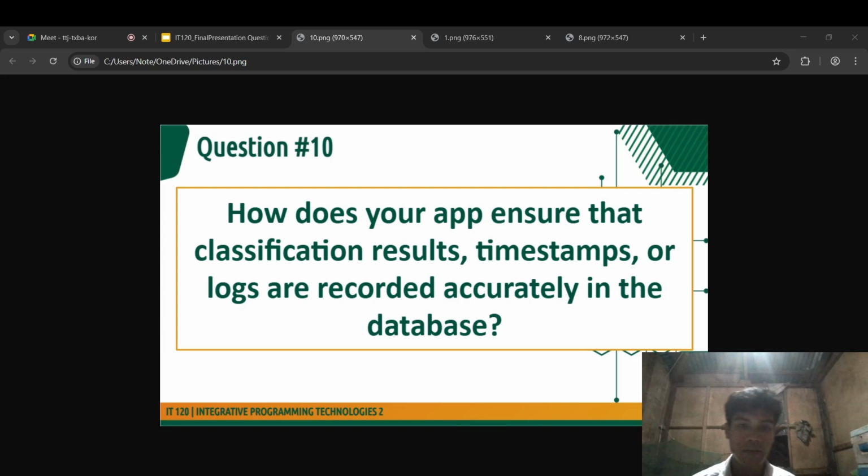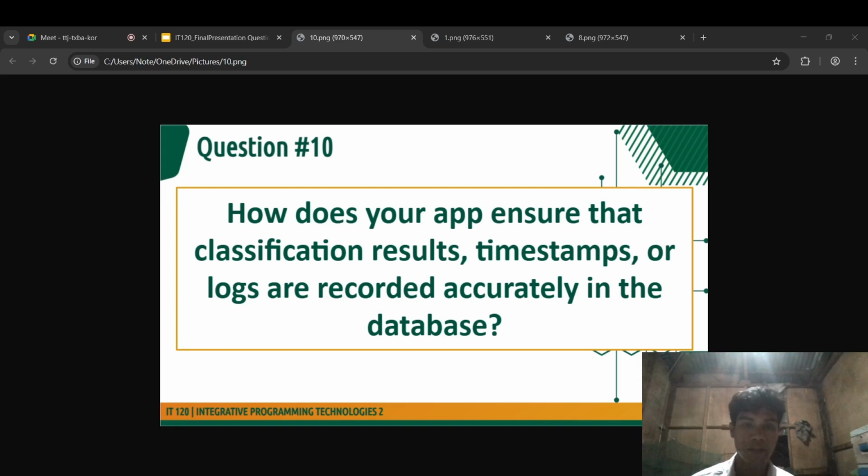Example is 0.9850. And the timestamp, an ISO 8601 string representing when the classification occurred.